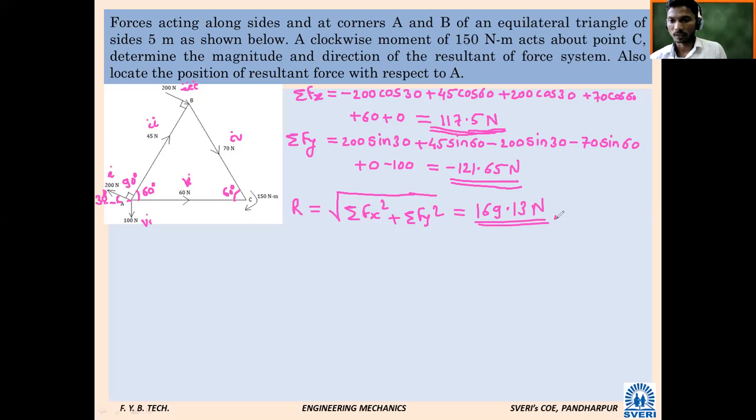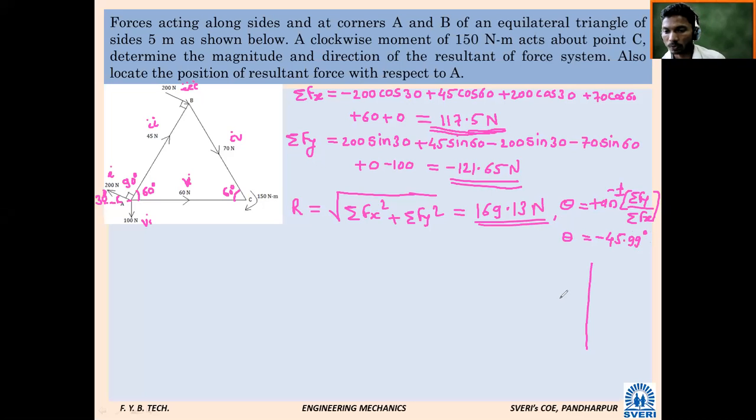So here I will write theta is equal to tan inverse of summation Fy divided by summation Fx. Tell me the value of theta. Minus 45.99 degree.